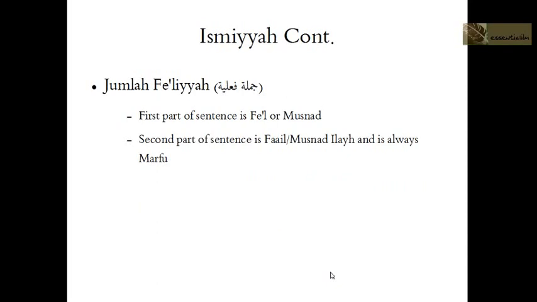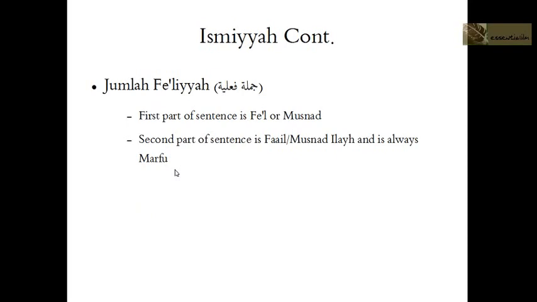Now jumla fi'liya. The first part of a sentence is fi'l or musnad. Now again, jumla fi'liya is a second type of jumla khabariya. So it starts off with a fi'l or musnad, right? It starts off with the information, okay? And the second part of the sentence is fa'il or musnad ilay, and is always marfu', okay?